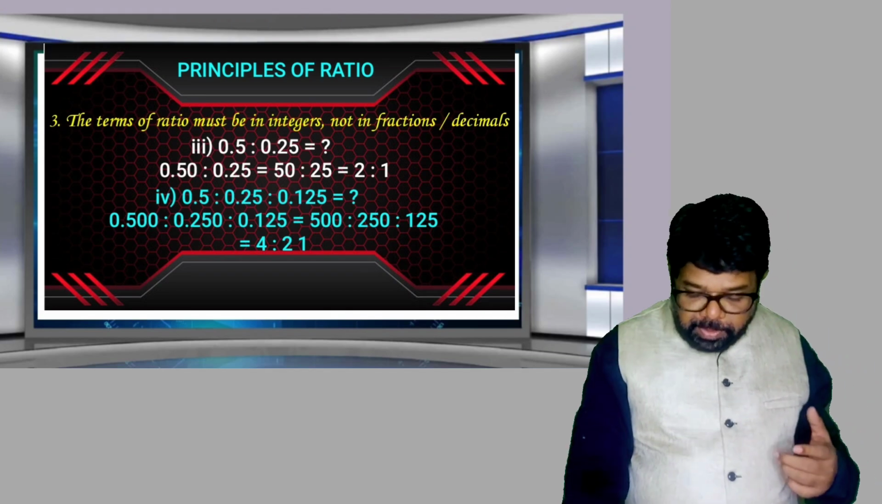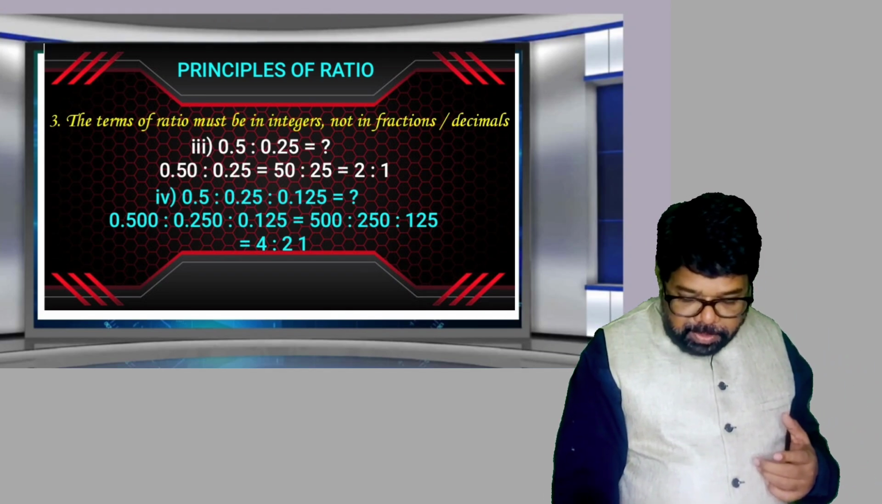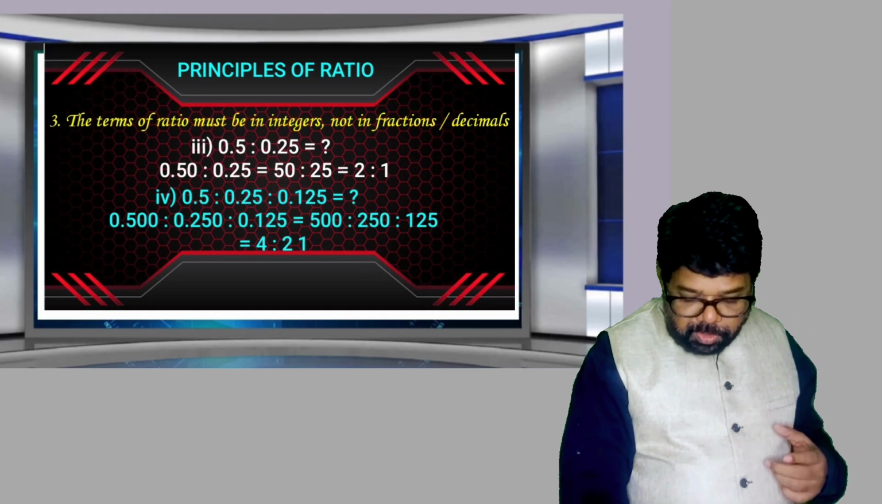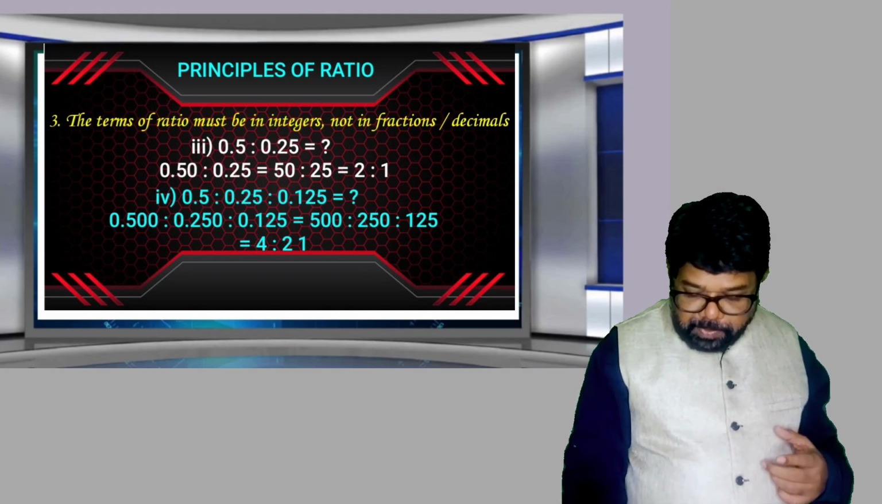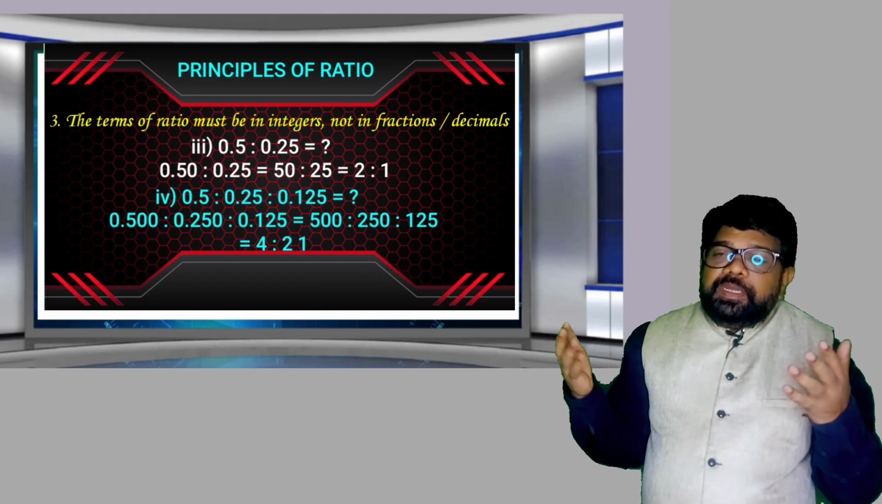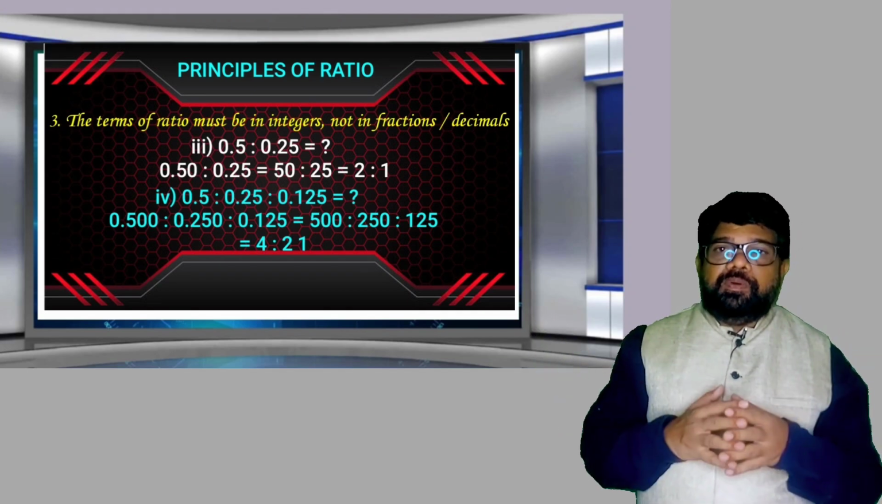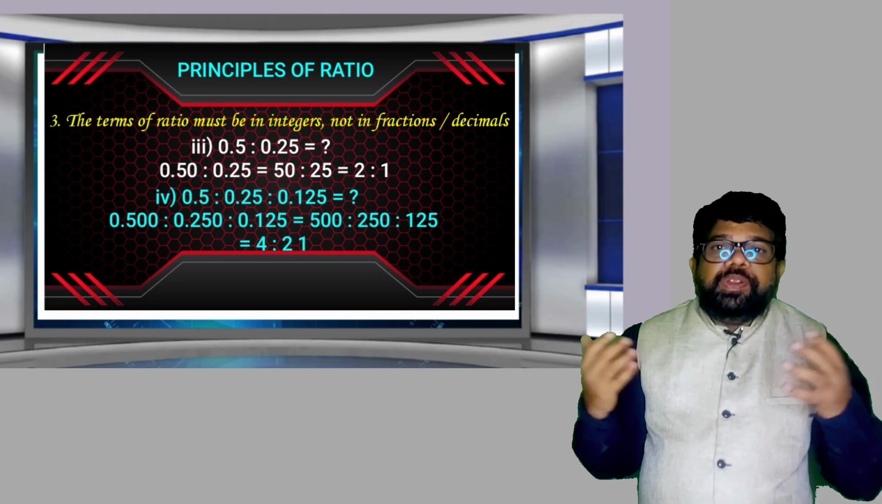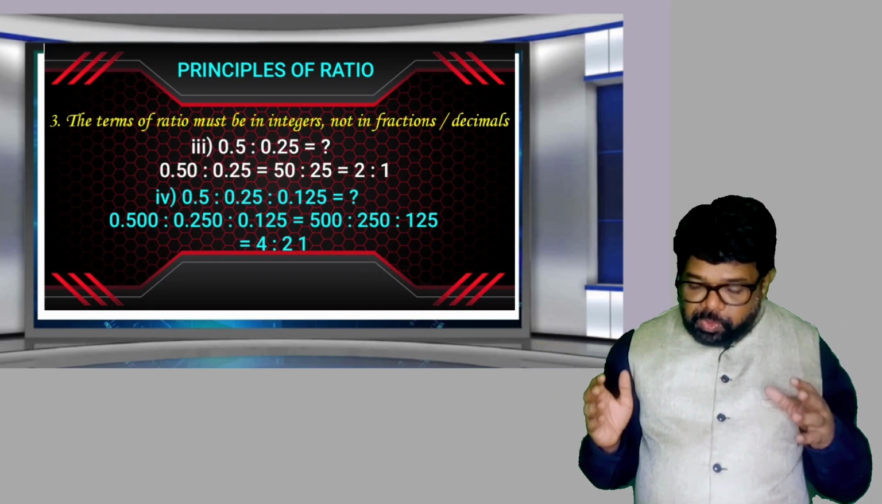Observe one more example here. Suppose 0.5:0.25:0.125. Now here the three terms are in decimal. So how can you convert this also into integers? The same strategy you have to follow.